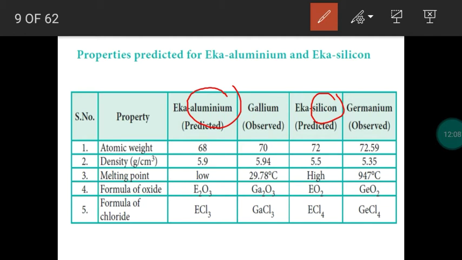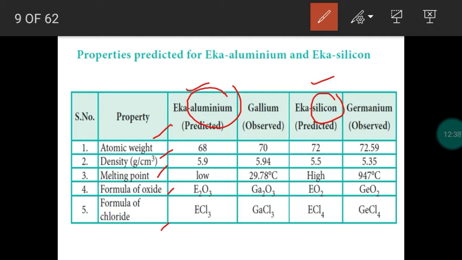So he gave tentative names. Below aluminium, an element should be discovered, so he called the element Eka aluminium. Below silicon, he left a blank space. He thought that one element would be discovered later, so he called it Eka silicon. And he predicted the properties like atomic weight, density, melting point, and what type of oxide and chloride is formed. So physical properties were predicted by Mendeleev.